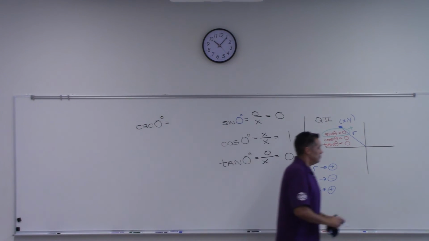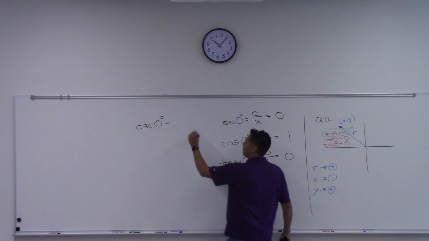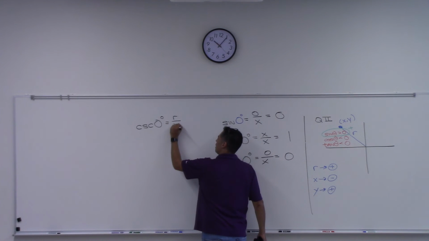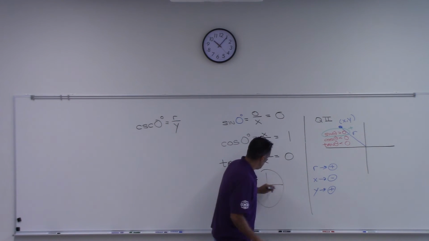Undefined. Why? Well, cosecant, by definition, is this flipped, isn't it? It's this flipped. So is that undefined? Yes. It's going to be the r over the y, right? And I just erased the picture, damn it. Okay, I don't need a circle.